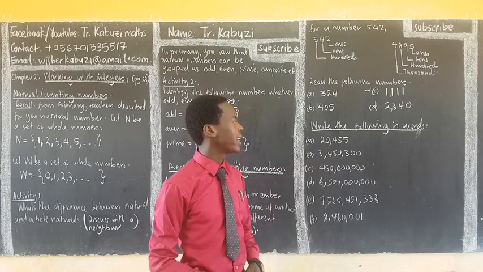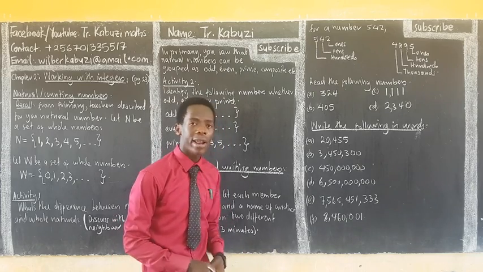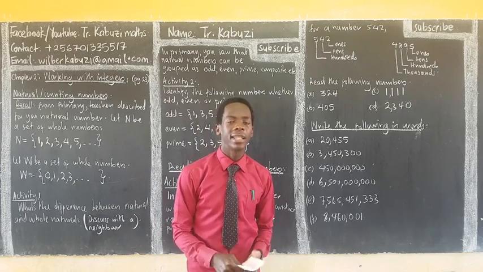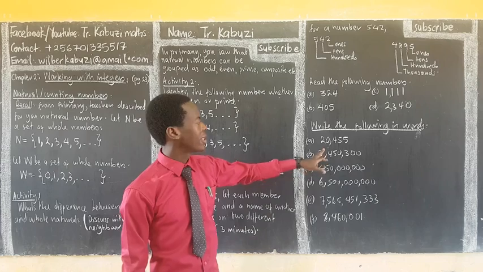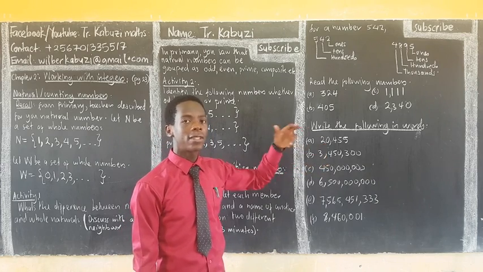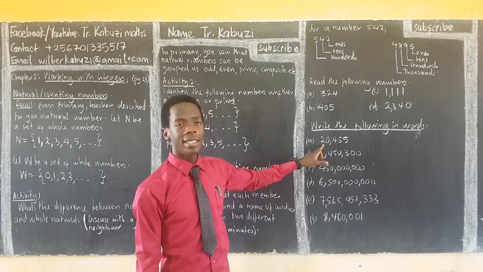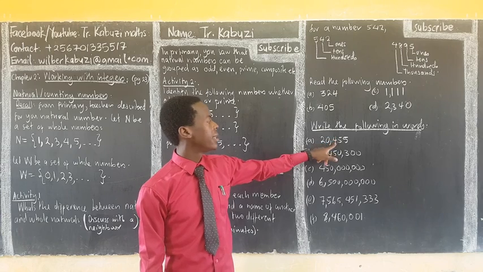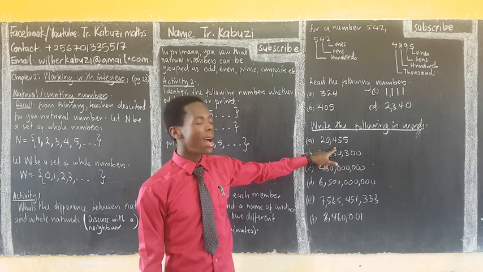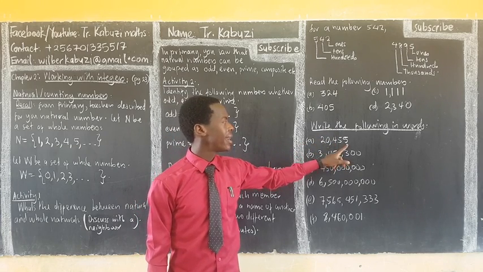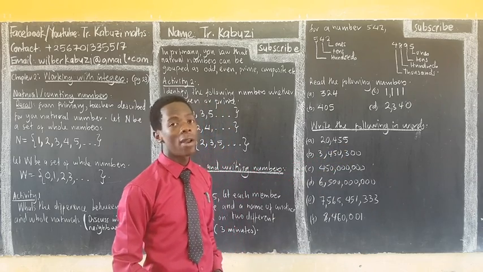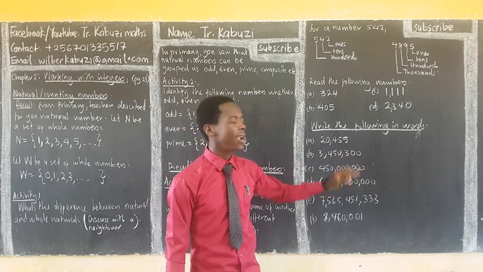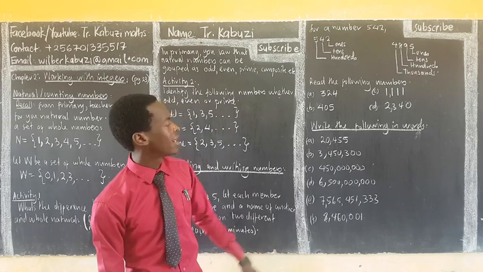Now, write the following in words. Now we are going to see how to write the following in words. Of course, if you can read, then you can write them in words. So this one, we first read, then we write 20, comma, they are in thousands. This is now in the hundreds, 455. So can you write that? 20,455. Okay.